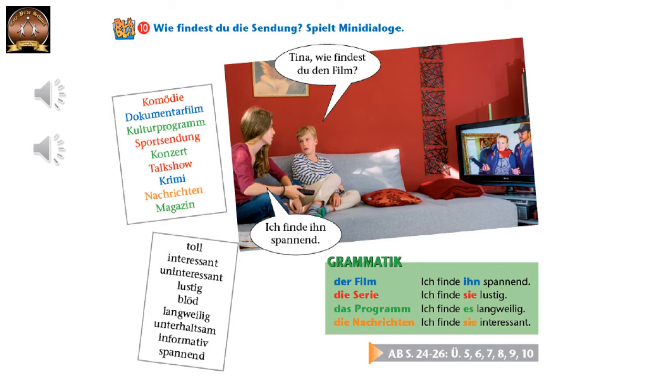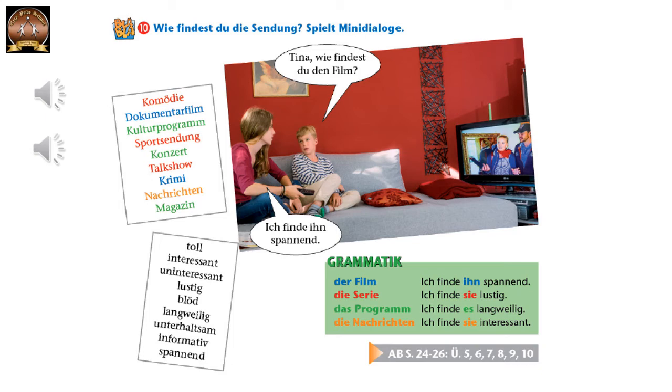For example, let us take one neuter and one plural also. Konzert is neuter. So I will say, wie findest du das Konzert? Now das Konzert remains das only in accusative. Now the corresponding pronoun in accusative is es. So in the answer we will write, ich finde es spannend, for example.